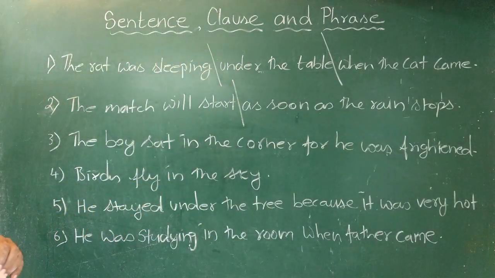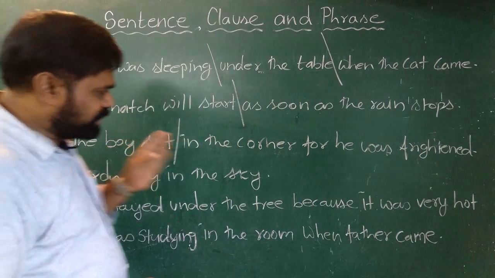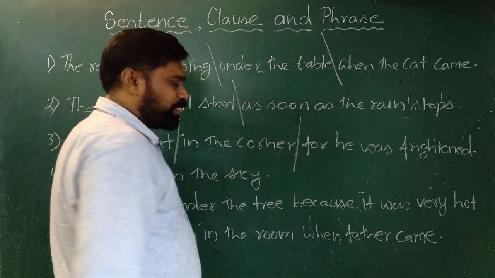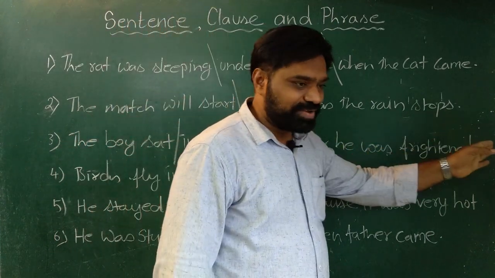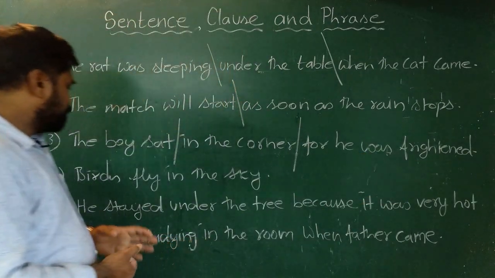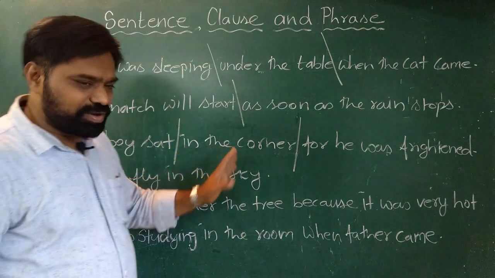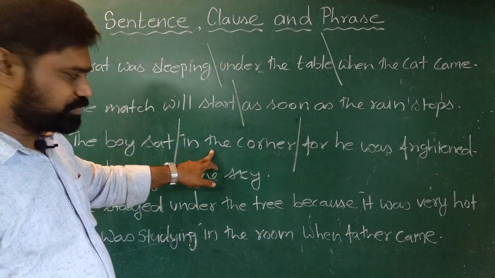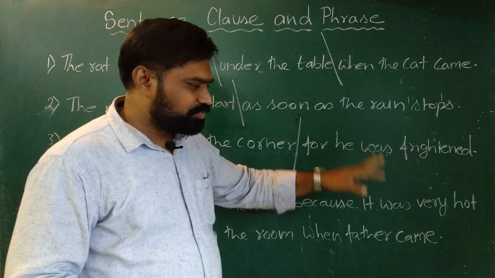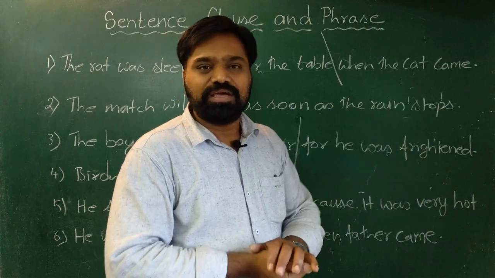Look at the third example. The boy sat in the corner for he was frightened. Here, the boy sat, up to here it is one clause. In the corner, it's a phrase. Whereas for he was frightened is another clause. The boy sat: we have a subject, we have a predicate. In the corner there is no subject, no predicate, so this one is a phrase. Whereas for he was frightened, we have he, the subject, and was frightened, verb. So this is also a clause.